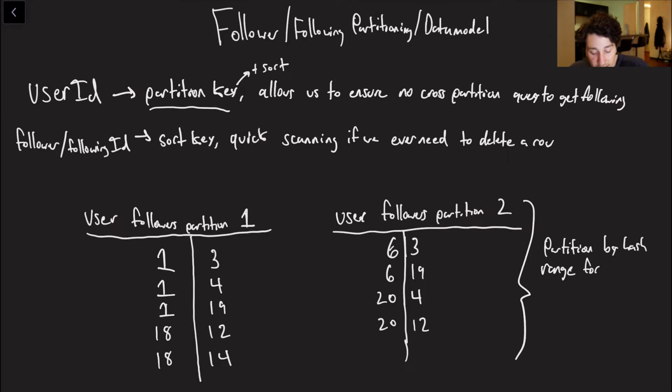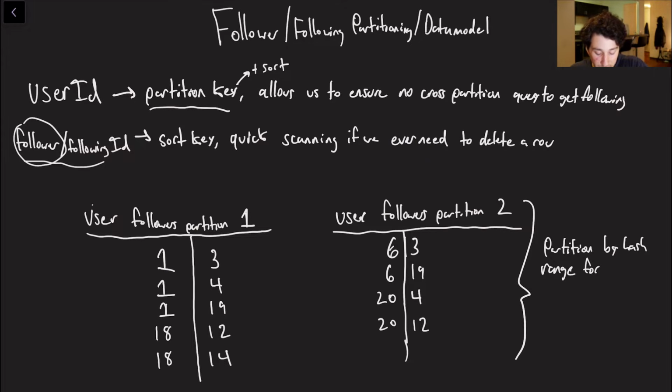And in addition to that, by actually sorting on the follower following ID, this just means that if we ever need to delete a row, say a follower stops following a person, we can go hit that partition, quickly find their follower, and then go delete that row.